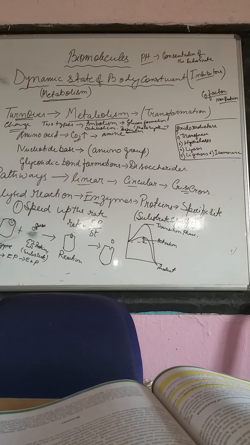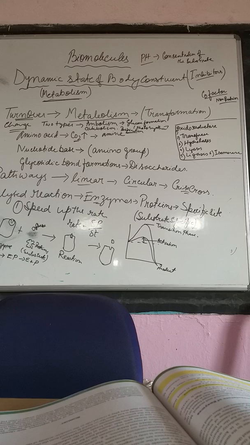Now what are the major changes that can happen? From an amino acid molecule, if it removes carbon dioxide, it changes into an amine. The nitrogenous base may remove the amino group, then the glycosidic bond can be formed in a disaccharide. So these are the following changes. They follow a specific pattern. I told you it may be linear, circular or crisscross. So the catalyzed reaction, that means speeding up the rate of reaction, is done by the enzyme.